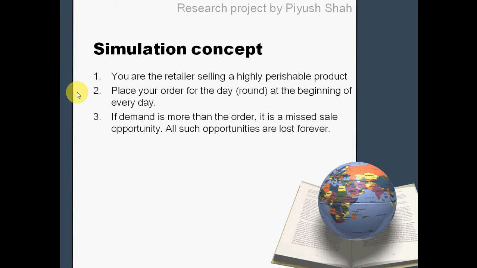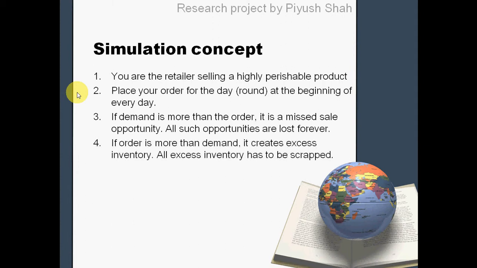If the demand is more than the order, it's a missed sale opportunity. All such opportunities are lost forever. So you cannot satisfy an unsatisfied customer the next day. It's lost. Same thing, if the order is more than the demand, the excess inventory has to be scrapped on that day as per the given scrap value. Excess inventory cannot be carried over to the next period. And the demand follows a particular pattern. Some data on this would be provided to you.